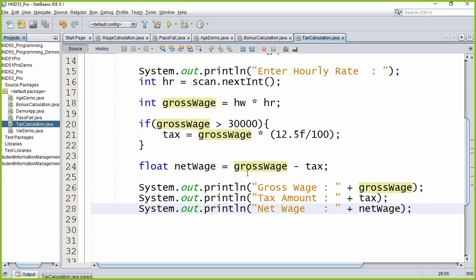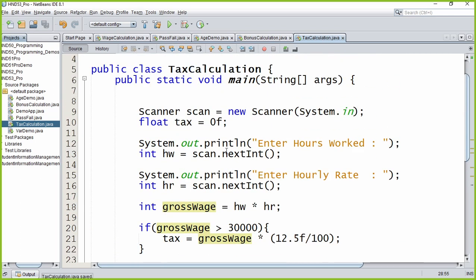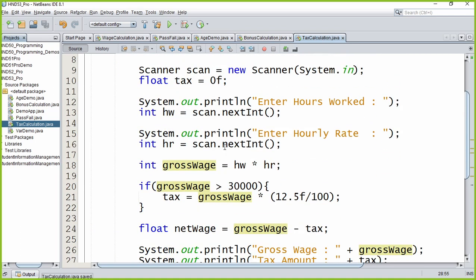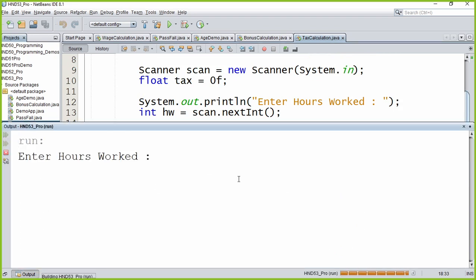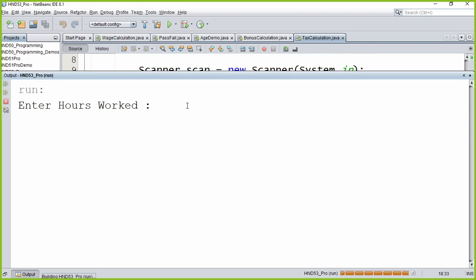This is the program. This is not a big deal, because there are only a few Java commands that you need to learn. Once you learn the syntax, we can do that. Shift F6. Let's see how it works. So enter hours worked. In order to make sure the program works properly, we will put 40 hours. Then per hour we'll give 1000.